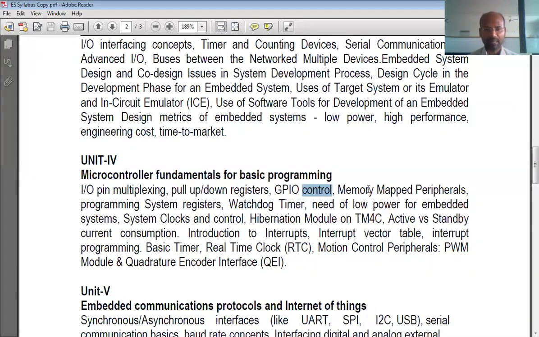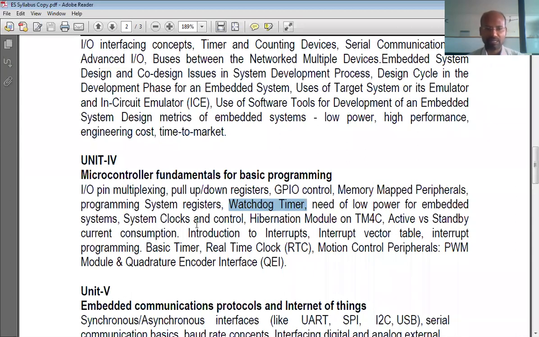Next, memory mapped peripherals, programming system registers, watchdog timer. System registers means in every microcontroller we have registers. By writing ones or zeros into those registers, we can have different functionalities. Okay, watchdog timer, it is a reset mechanism. If, because of some issues, the microcontroller gets stuck and won't run the program, then what happens is this watchdog timer hardware resets the microcontroller. Okay, that is the thing.